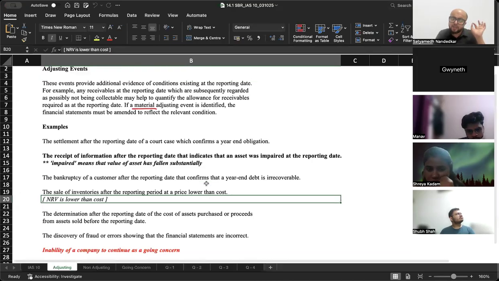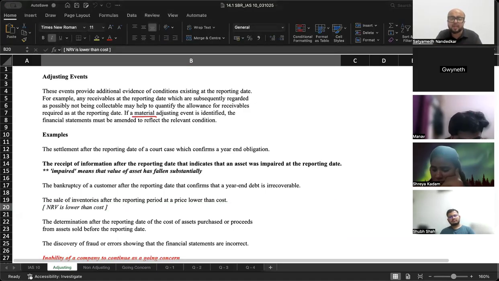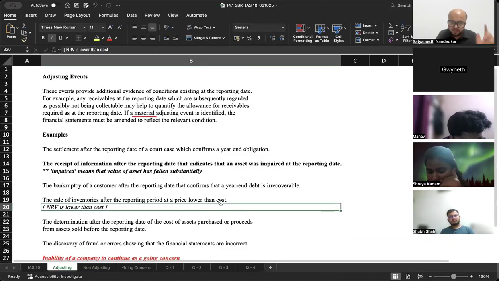And my recommendation to all the students is learn the items here. Because in the exam, you will not have time to recollect or go through this. So just learn and move on. Okay, read it once.